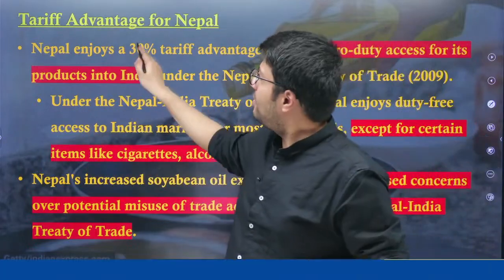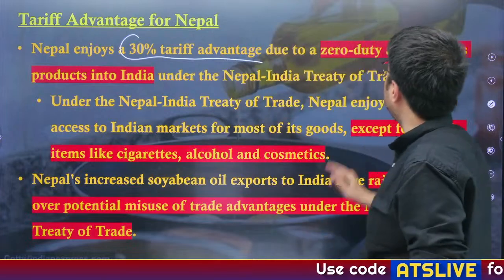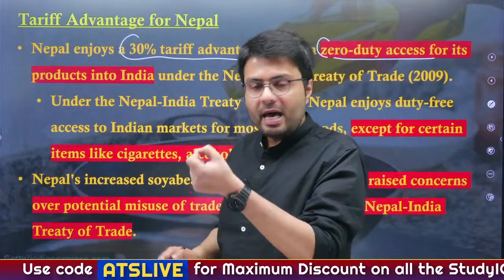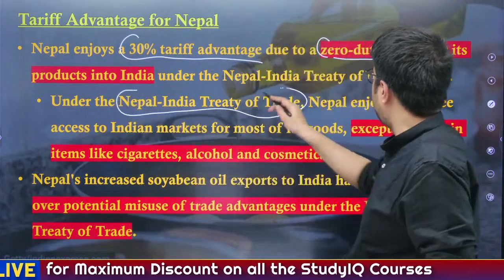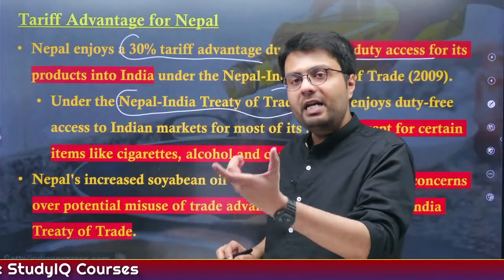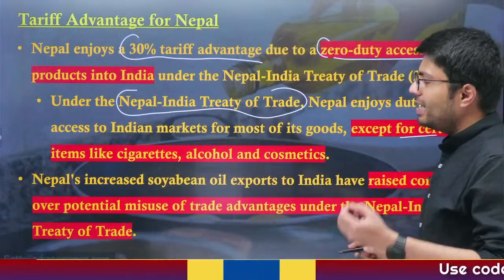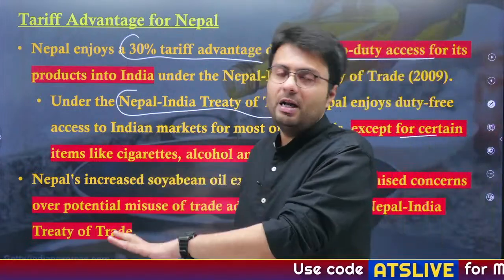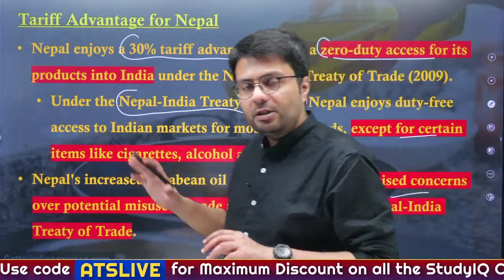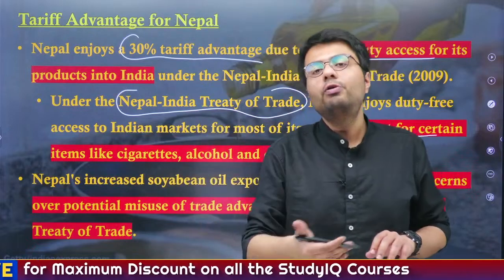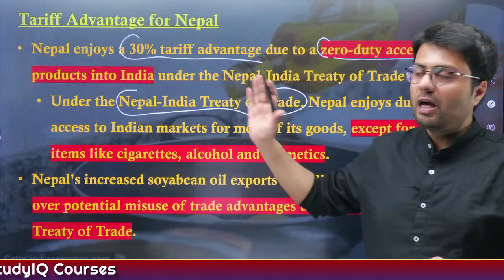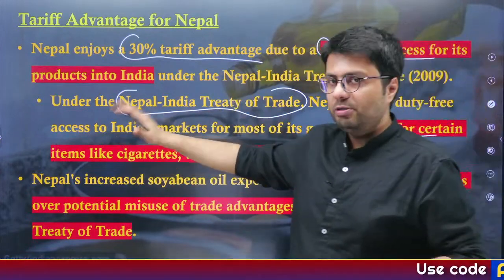Now, Nepal in general enjoys a 30% tariff advantage because first of all, zero duty is levied on imports from Nepal as per the provisions of the Indo-Nepal Treaty of Trade, and this treaty provides that no imports from Nepal will be levied any customs duty except certain goods like cigarettes, alcohol and cosmetics. And that is why it has raised a cause of concern in India, because many countries are misusing the route of Nepal to send their goods at cheaper cost into India, circumventing the overall increase in customs duty by India.